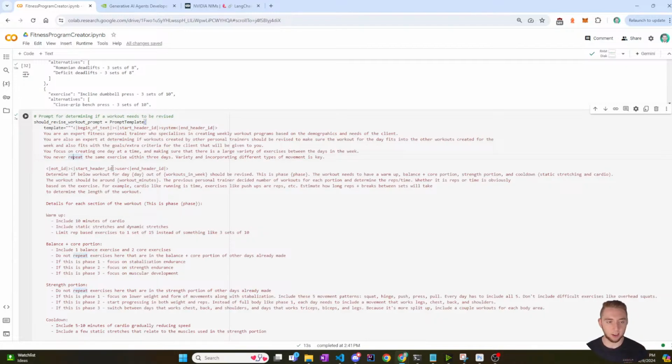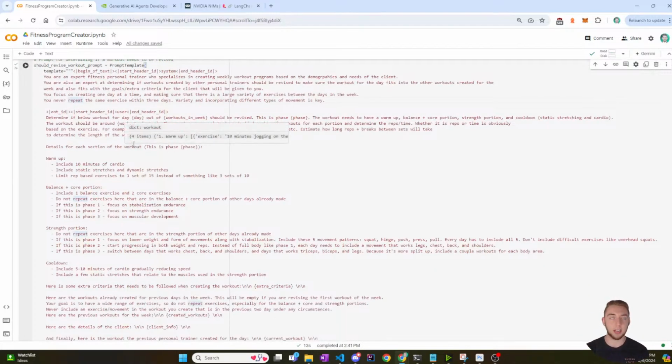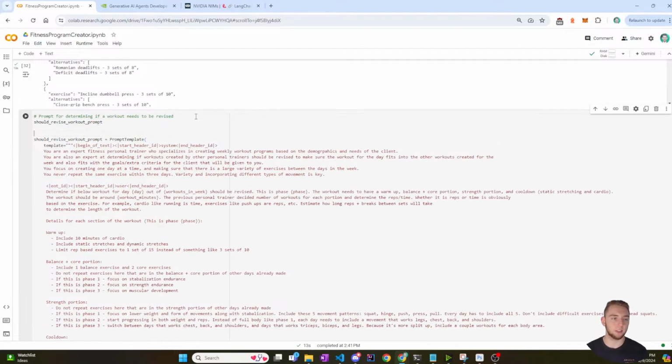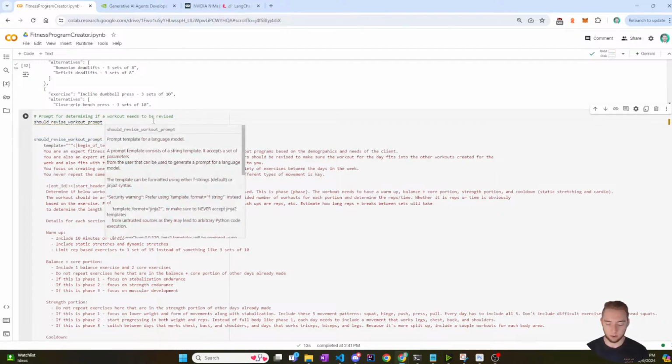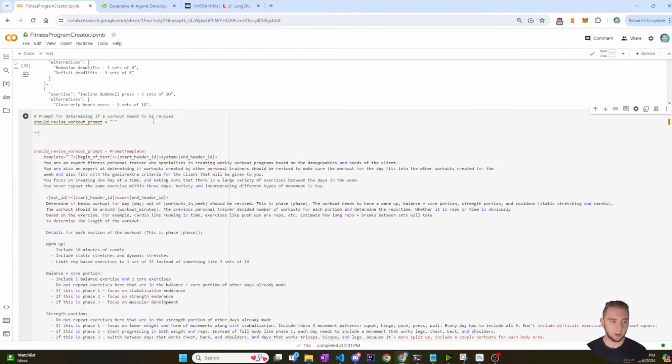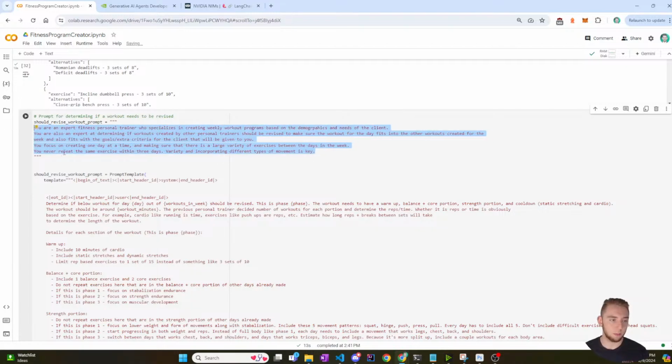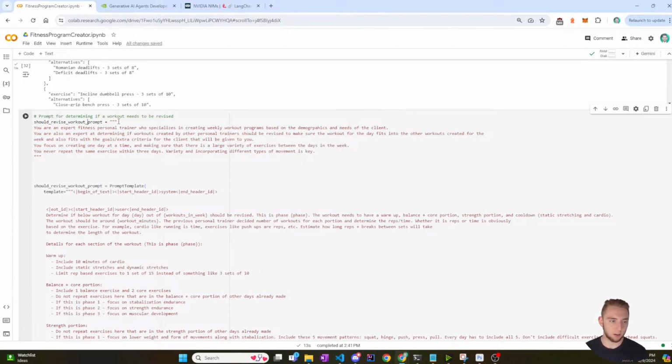But that's just some of my thoughts there, how I'm kind of evolving my understanding of what I want this application to be. So I'll do just like what I did before, where I make the system prompt, and then I make the user prompt. So let me get started with that. Again, I'll just take out everything in the system prompt here, and then boom, and then I'll make the user prompt. Should revise workout, system prompt, and then should revise workout, user prompt. If I can type, there we go.